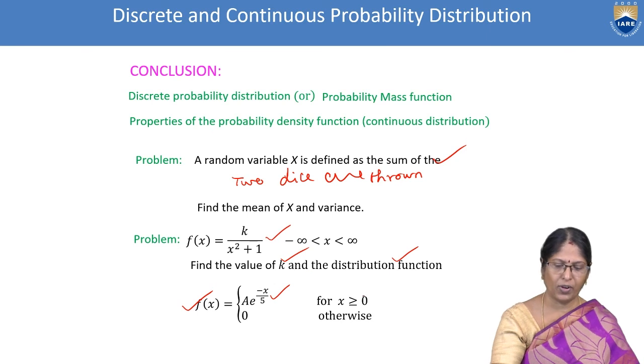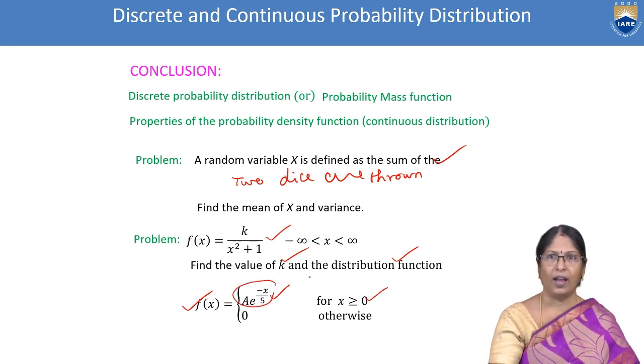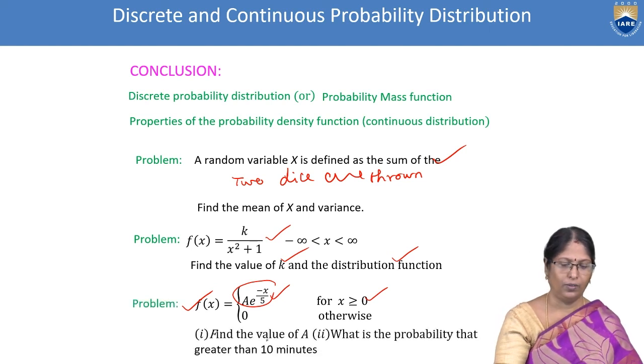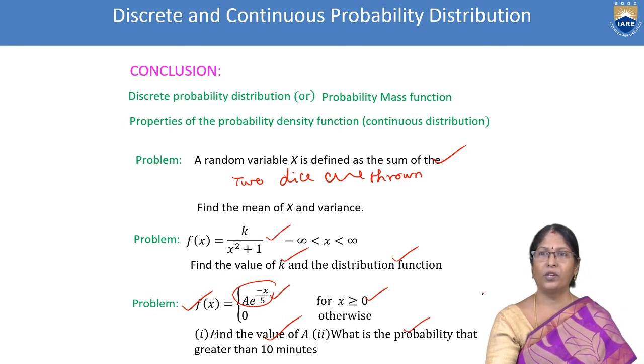And one more problem we did, f of x equal to a e power minus x by 5, strictly 0 to infinity means this function exists, and to find the value of the constant, we used the total probability distribution formula. And the telephone, continuously the phone calls are coming.